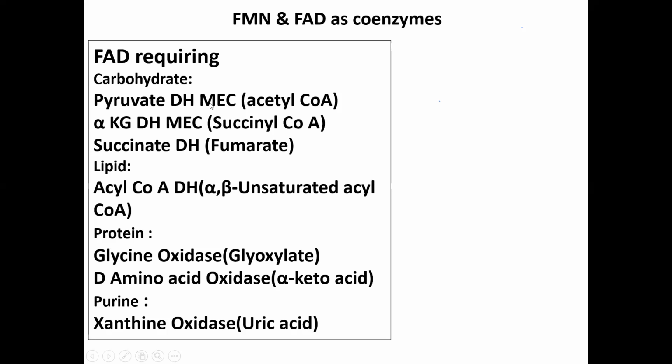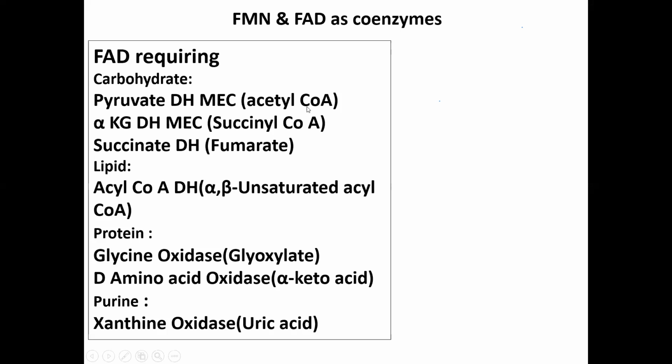We will see further if there are more, but up till now, this pyruvate dehydrogenase example we can use for two vitamins. One is thiamine, where TPP is a coenzyme, and the other is riboflavin, where FAD acts as a coenzyme. So we saw two coenzyme forms in pyruvate dehydrogenase, FAD and thiamine pyrophosphate. The reaction is the same, conversion of pyruvate to acetyl CoA.